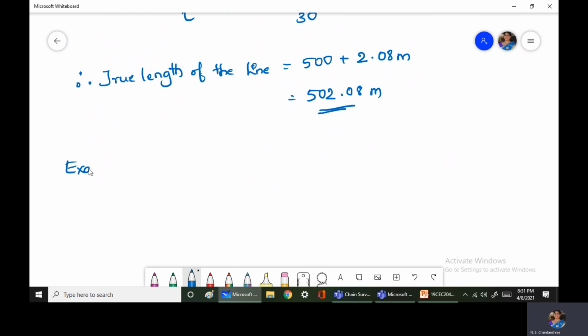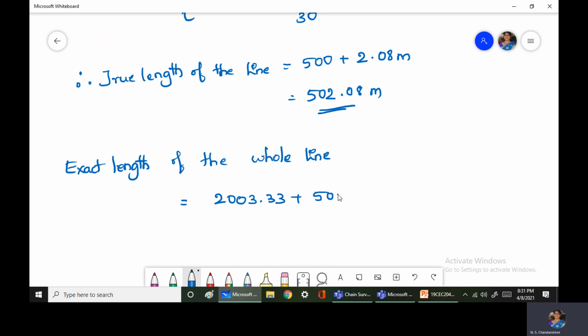So exact length of the whole line is equal to correct length of the line between 0 to 2000 section plus the correct length of the line between 2000 to 2500 section. So this is 2003.33 plus 502.08. So answer is 2505.41 meters. So this is the answer.